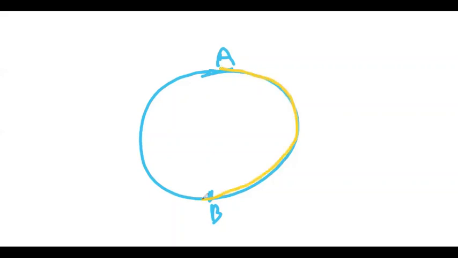This is the path which we have taken. Now, if I ask you what is the distance? Distance, I told you, is the actual path. So this is the actual path, the yellow color path.